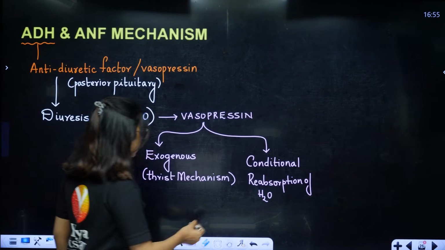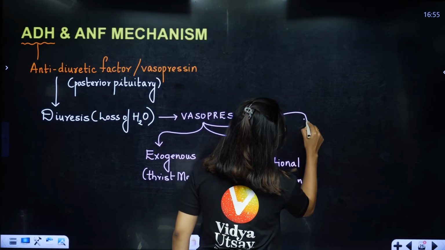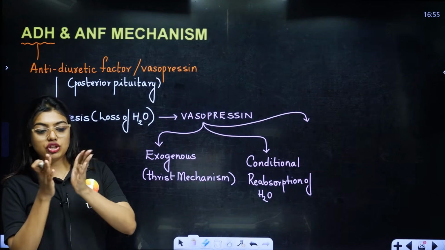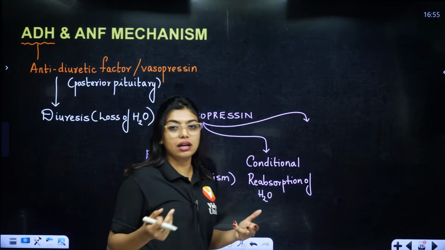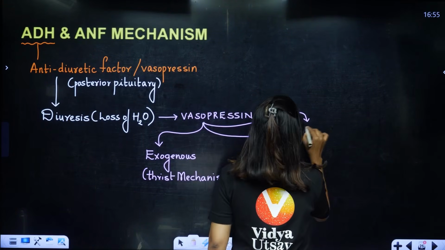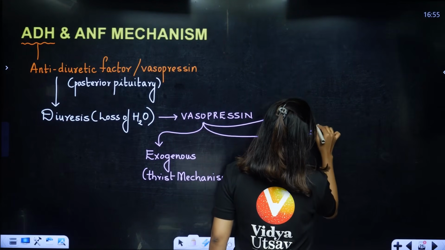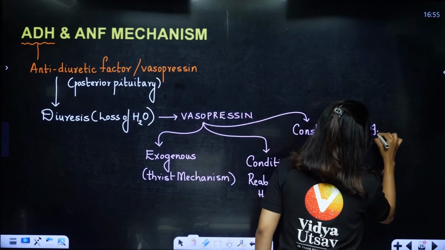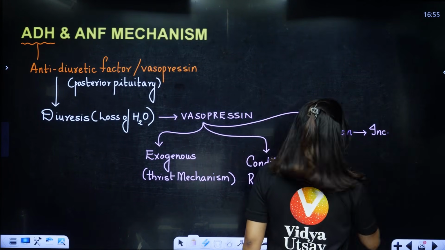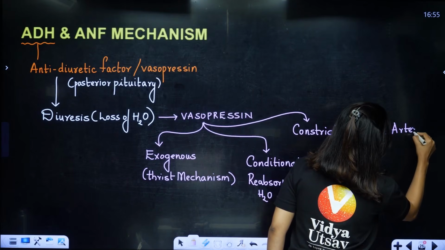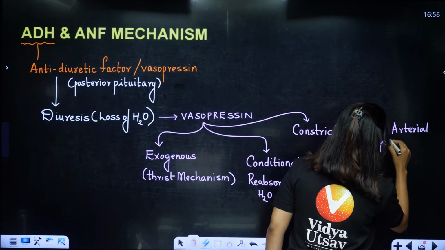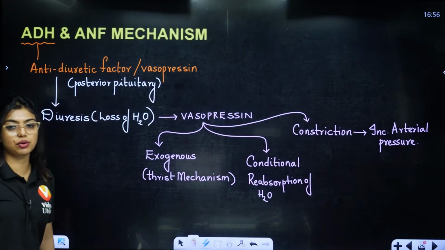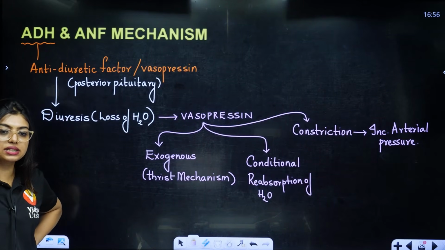And students, one more thing you will notice in other books, not in NCERT, is that they also do constriction of the blood vessel to increase the arterial pressure, to increase the BP. Some places you will see this. In NCERT you will not see much, you will just see conditional reabsorption. Done? I hope it's clear.